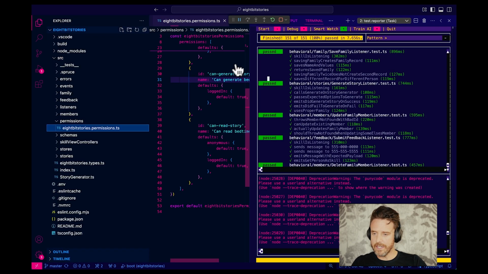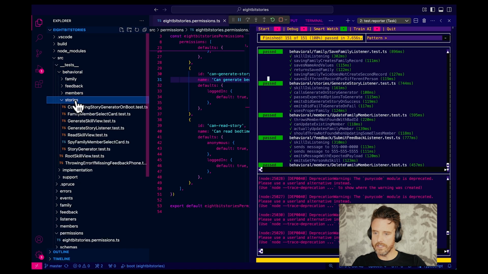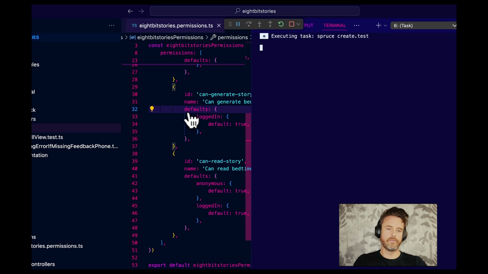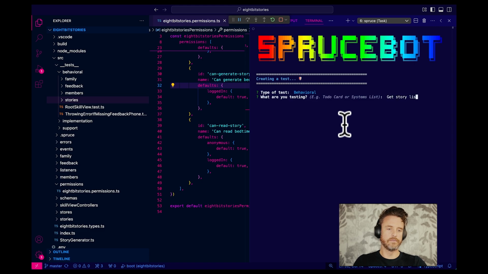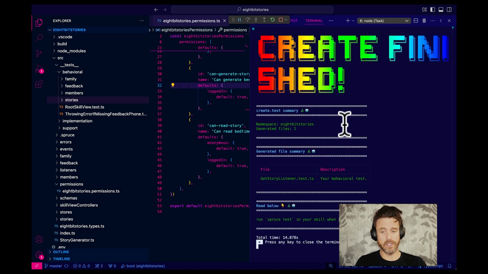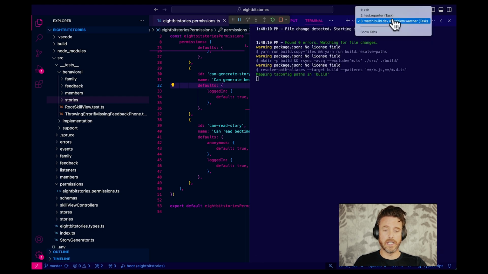So I'm assuming I've got an inside of tests, the stories, and we did it inside of there. Okay. All right, so let's do that. Control space, create test, behavioral, get story listener. Just put in stories. I bet we discussed maybe putting things in like a read behavior. So you have story, maybe it's a generate and a read. Anyway, as you've observed, we can refactor this thing any which way we want at any given time.